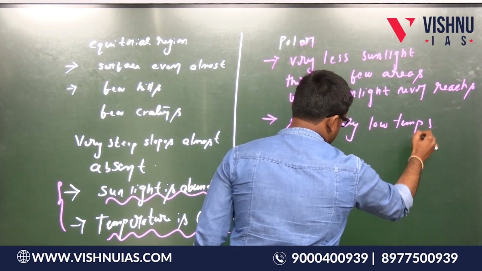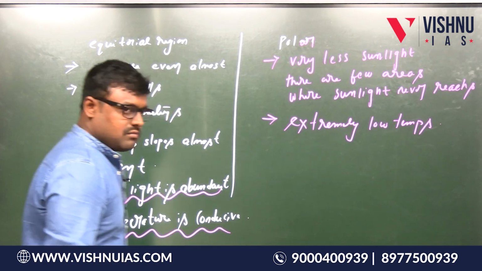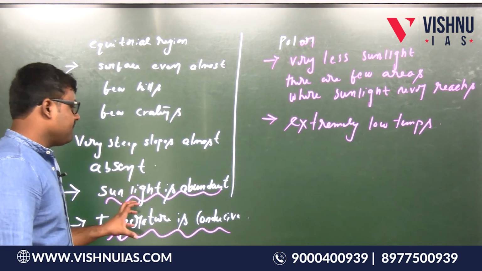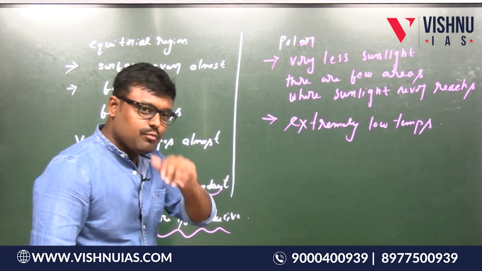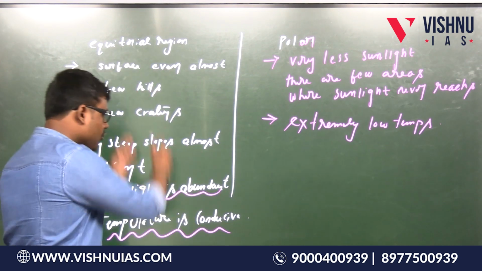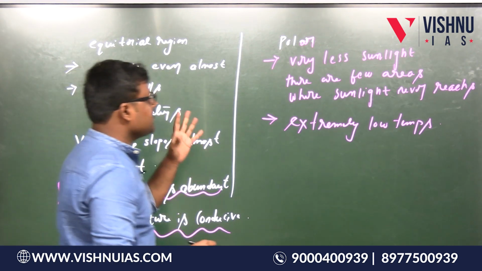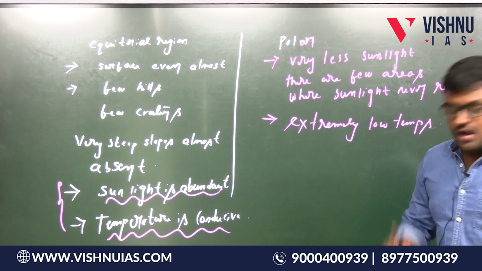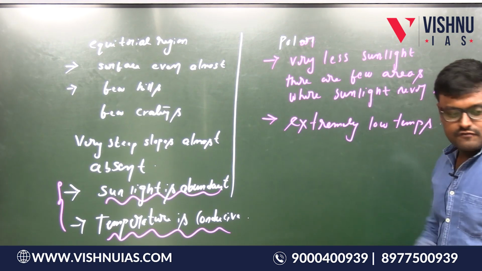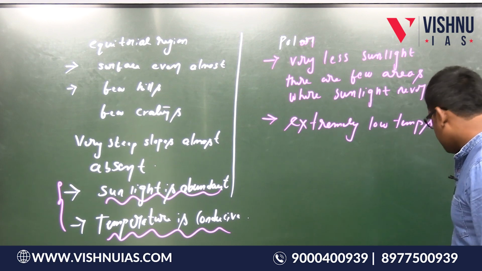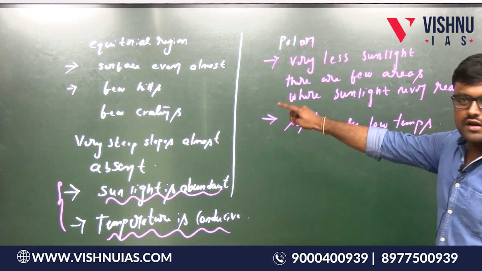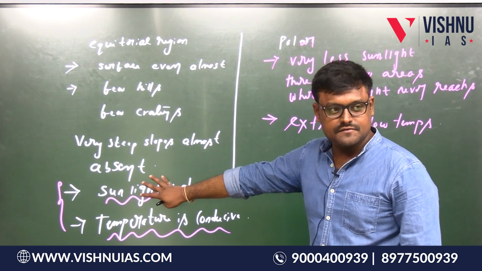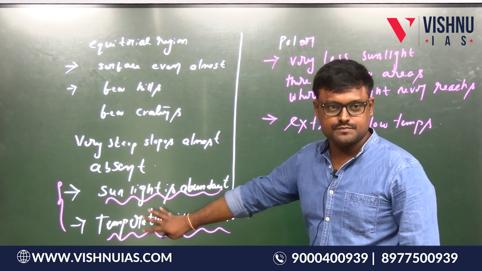So, obviously, because of this reason, most of the missions have preferred the equatorial regions rather than the polar regions in order to study the moon. Okay? Next question, why is ISRO aiming for the lunar south pole? Do you understand the answer here? Yes. What are the two major points here? Abundance of sunlight and temperature is conducive.